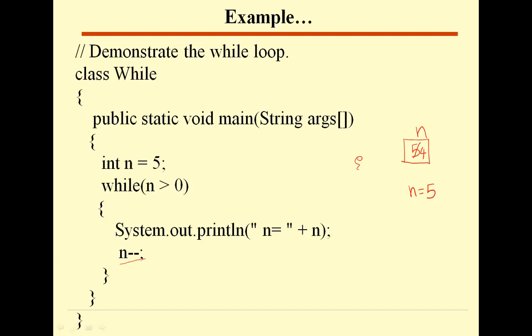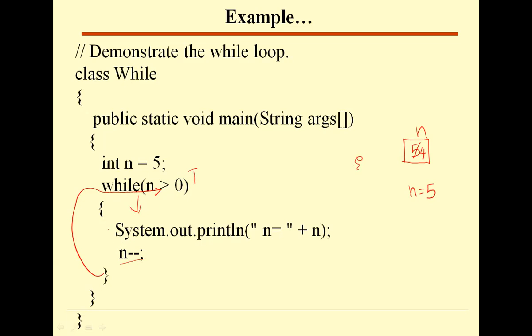So what happens automatically once the loop ends here? The control automatically goes back to this condition part. The control comes here, and once again the same statements are repeated. The condition is once again checked. Now n greater than 0. What is the current value of n? 4. So 4 greater than 0, true. Since the condition is true, again it enters the body of the loop.